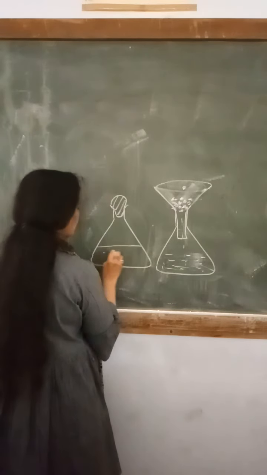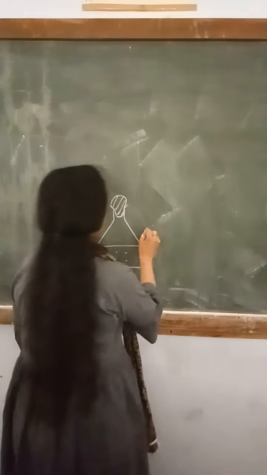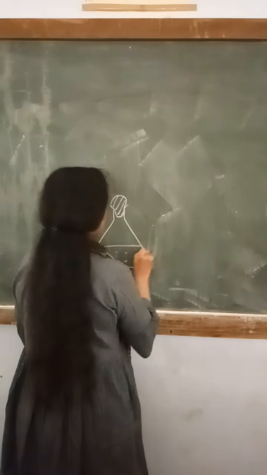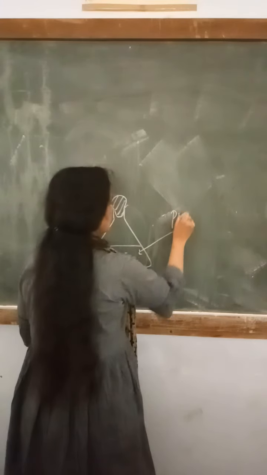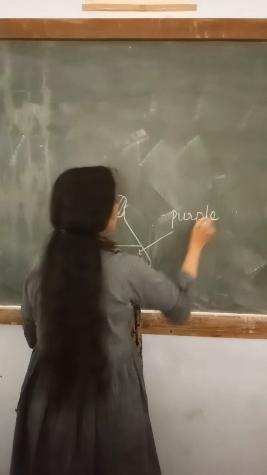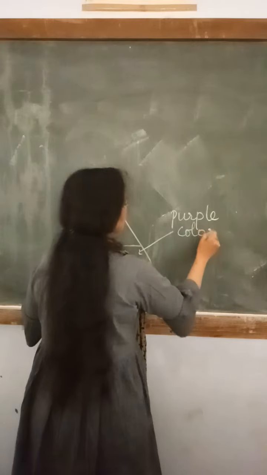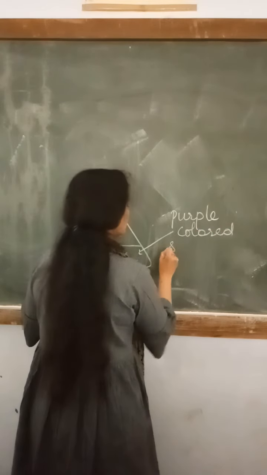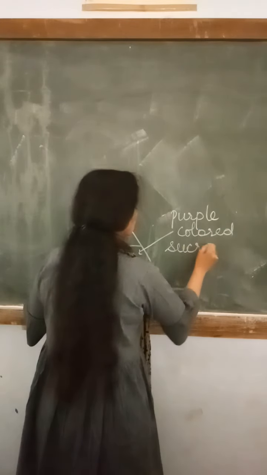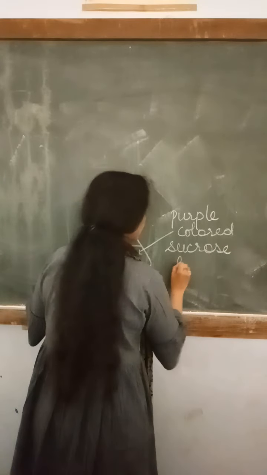This is our sugar broth, which will be purple in color because we have added the indicator dye bromocresol purple. This is purple colored glucose broth or sucrose broth. Now why do we take this media?